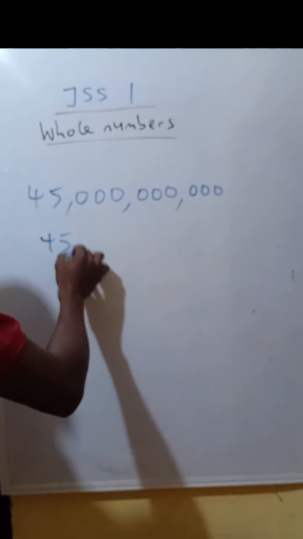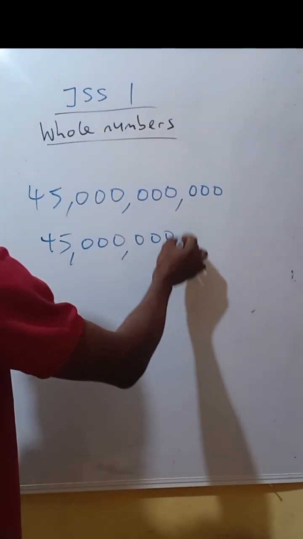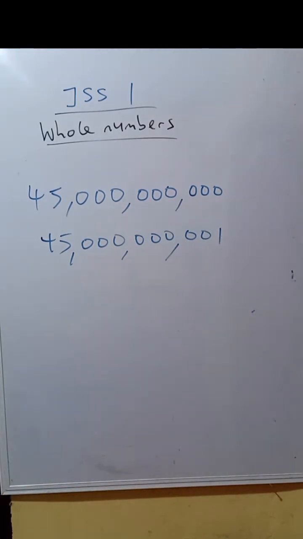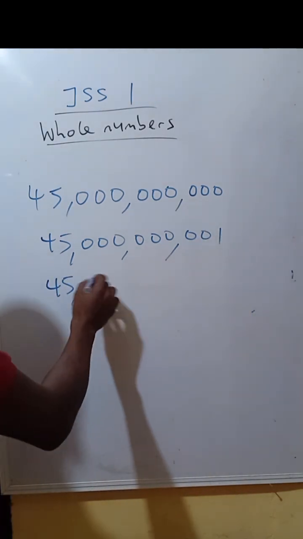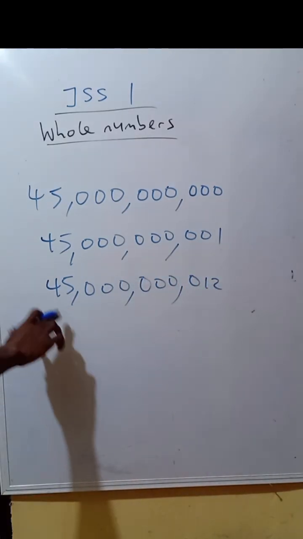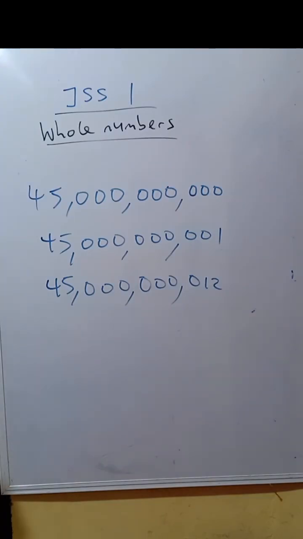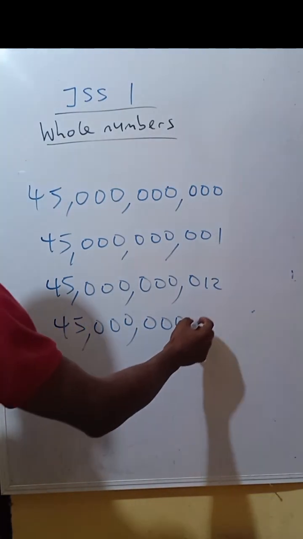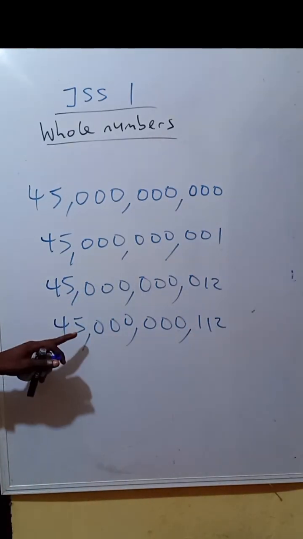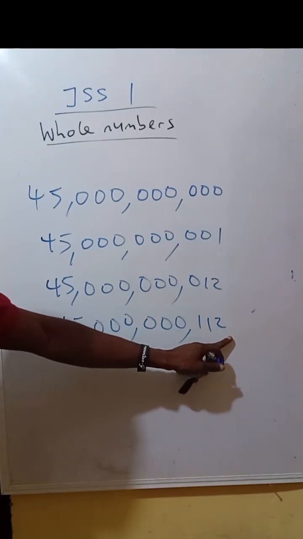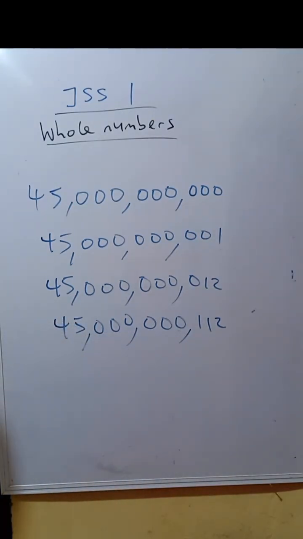Now what if you have this, 45 billion and 1? If you have this, 45 billion and 12. I want to show you this. 45 billion 112. You see that there's no more the use of "and" again.